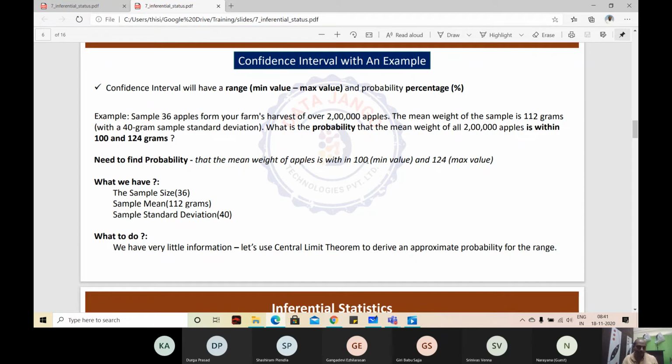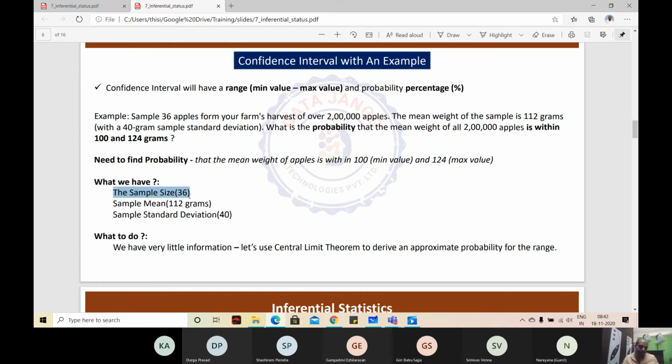The mean weight of the apples is within 100 and 124. We need to find out the probability of the mean weight. When you take n number of samples and means, you actually need to find out the mean of the population, right? When you take 10,000 samples and take the mean of all those means, that is equal to the population's mean. So that is one central limit theorem rule.